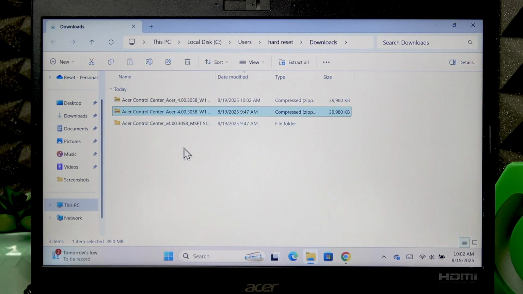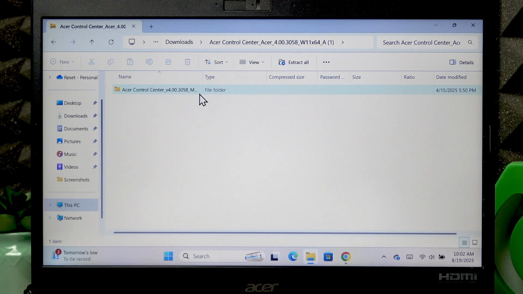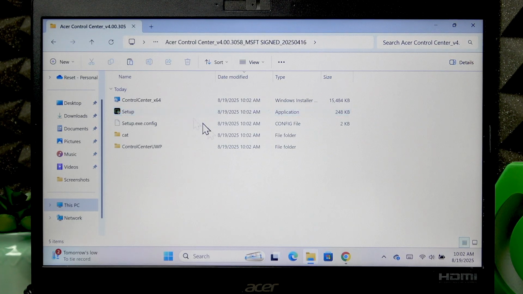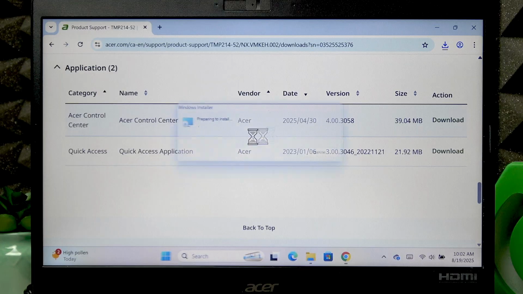Okay, so open the zip file, then copy the folder inside it. Press Ctrl V in downloads folder to paste it right here. Then open the setup file. Click yes, then go through the setup process.